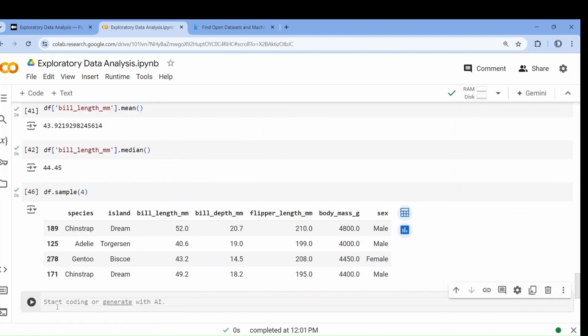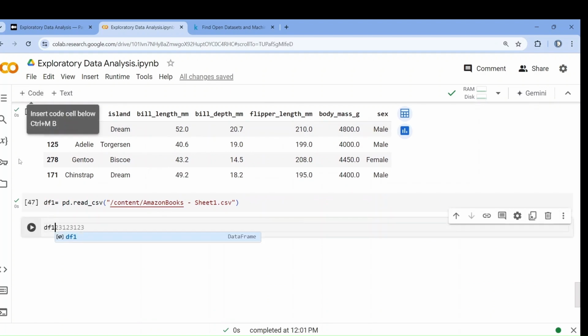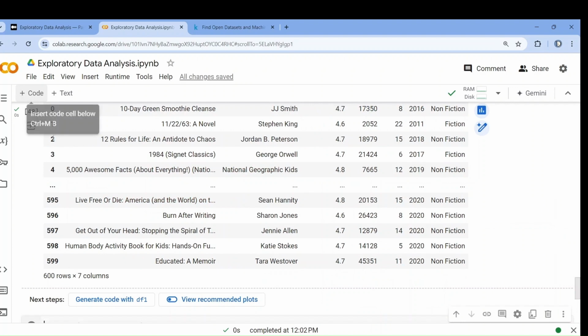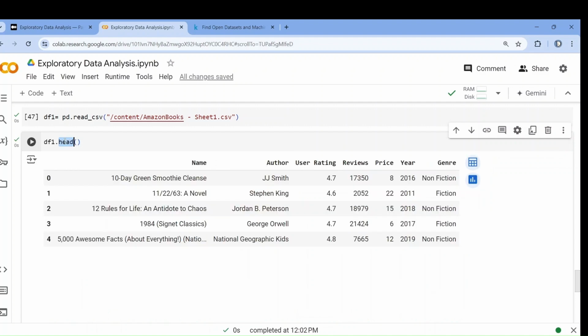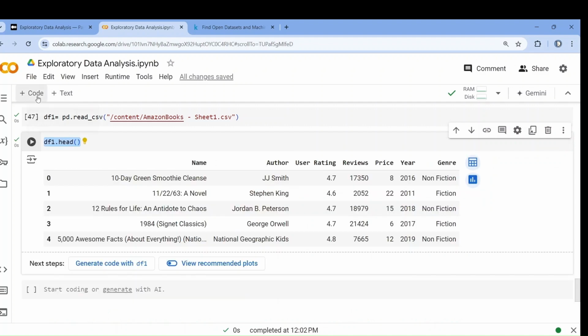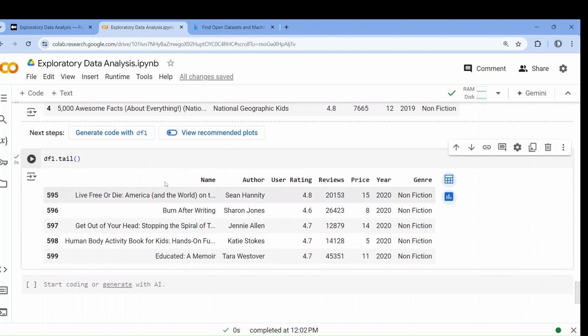Anyway, let me make it a data frame. I write df1 equals pd dot. You tell me what will be the code. read_csv within quotation, I have to paste the path. Now just df1, it will show you the data set. Fine. Now if you apply df1 dot head, it will show you the first 5 rows, right? If you want tail, the last 5 rows.